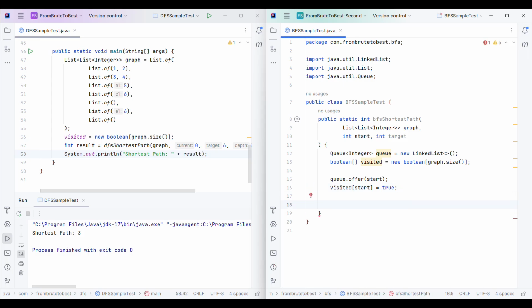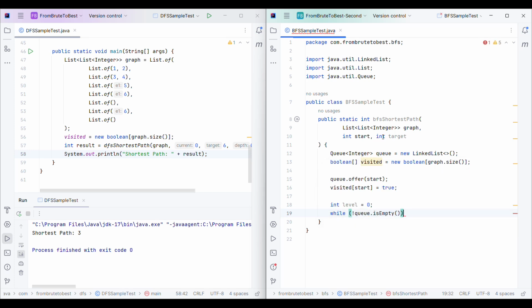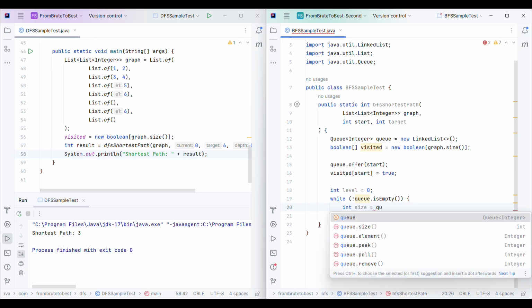Now I will initialize level. Since we are using BFS, we will not use the term depth, we will use level. And now finally we will loop till the queue has some element, so till the queue is not empty. Here I will check the elements of the queue, that means the child nodes.